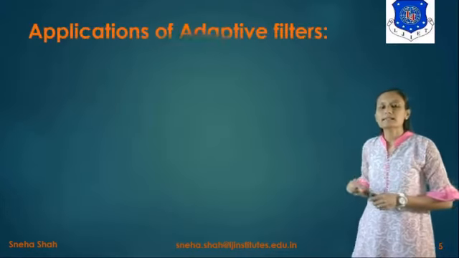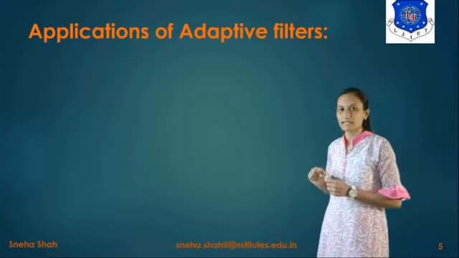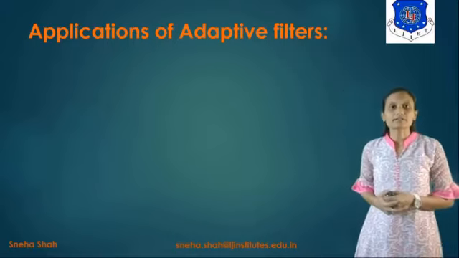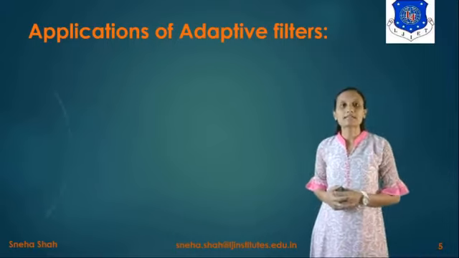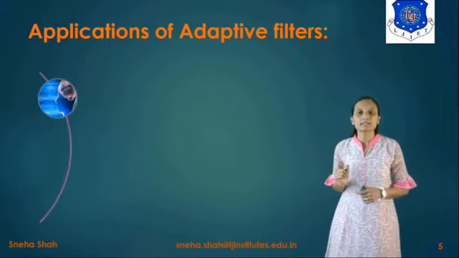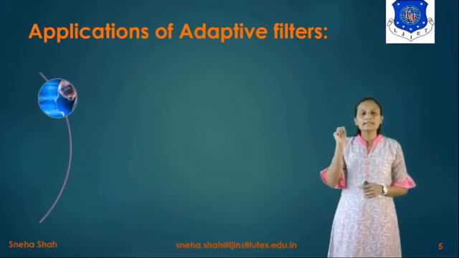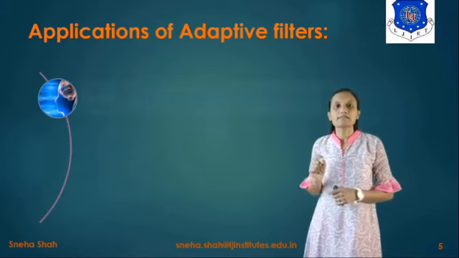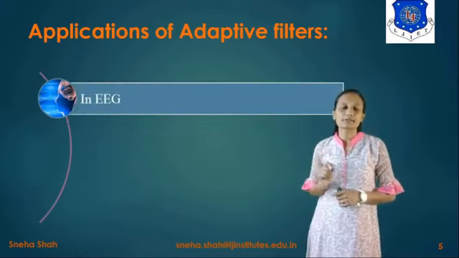Now the next topic is applications of adaptive filters. Where are adaptive filters applied? Basically, adaptive filters are used in the EEG machine. In the EEG machine, if you want to see the waves of the brain, then we have to use an adaptive filter.